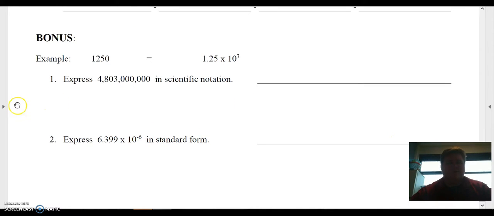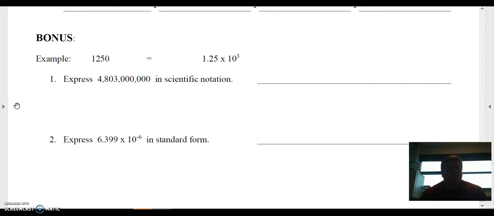And the bonus is all about scientific notation. We have not covered this in class, but if you want to take a stab at it, you may. It says express 4,803,000,000 in scientific notation. There's an example above it that tells you kind of how to do it, but we haven't gone over this in class, so this is just a bonus question.